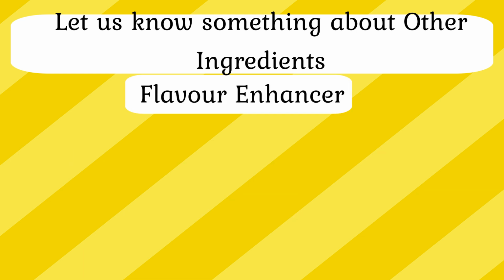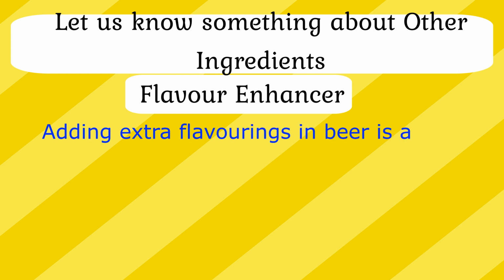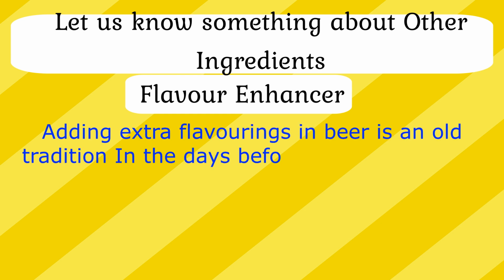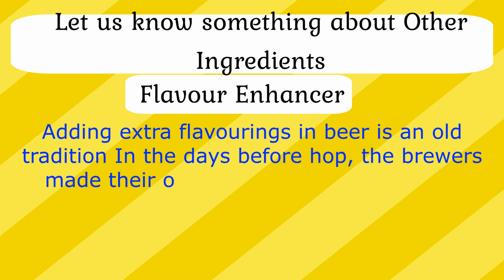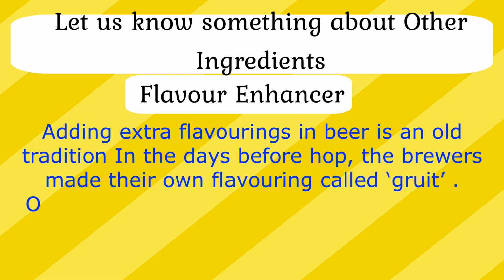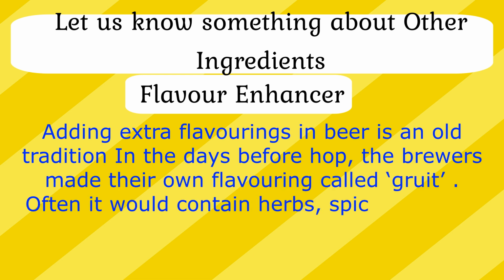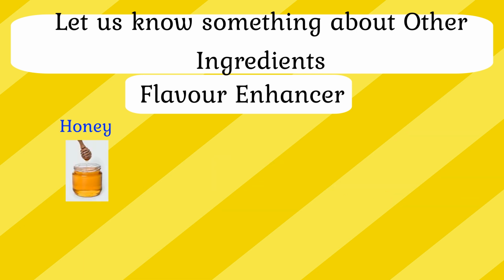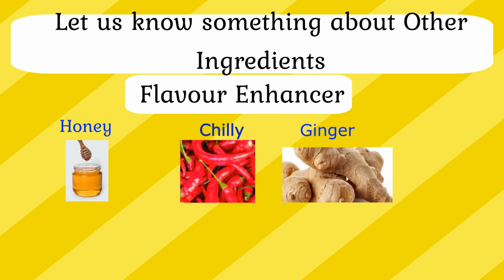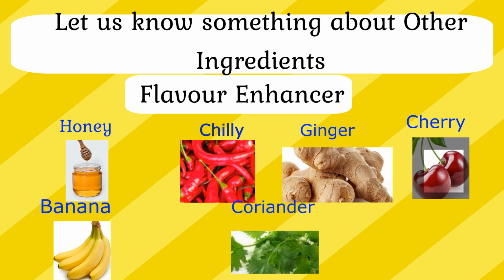drier quality. Let us go to the second of the other ingredients, which is flavor enhancer. Adding extra flavoring in beer is an old tradition. In the days before hops, the brewers made their own flavor called gruit. Often it would contain herbs, spices, or fruits. For example, honey, chili, ginger, cherry, banana, coriander, apple, etc.